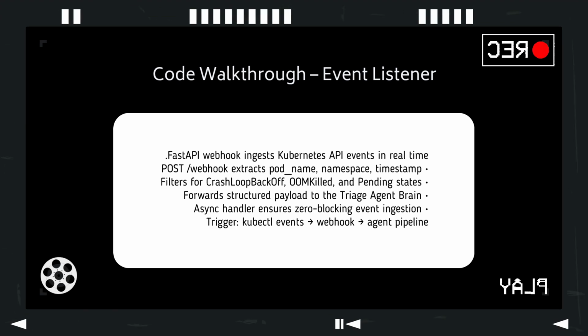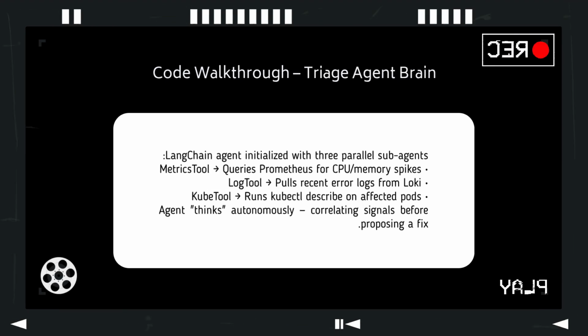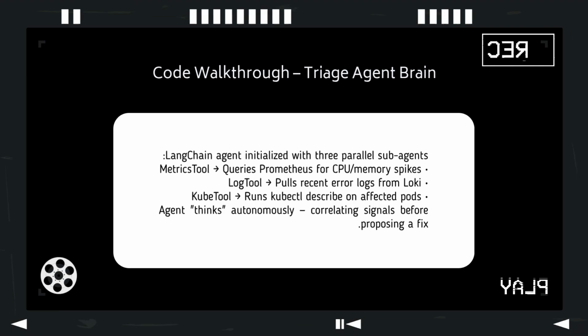First, we set up FastAPI to catch the webhook from Kubernetes. We extract the exact pod name, namespace, and the exact timestamp the pod died. Now for the brain. We are passing this context into our specialized triage agent. I am equipping this agent with 3 specific tools: a metrics tool to read Prometheus, a log tool to pull from Loki, and a kube tool which allows it to run read-only kubectl describe commands.